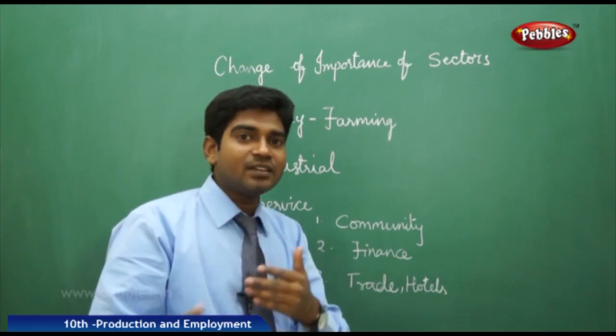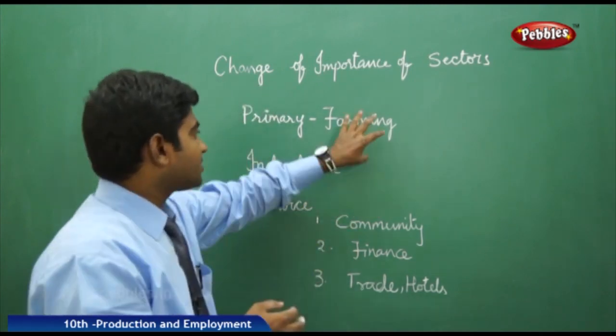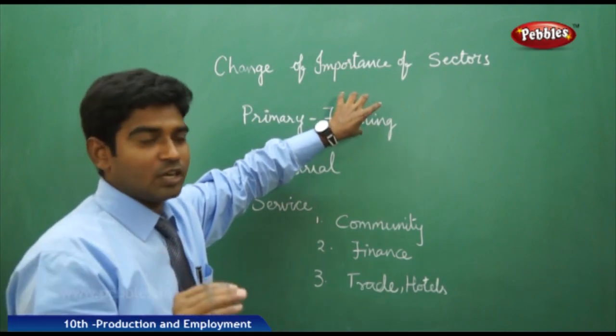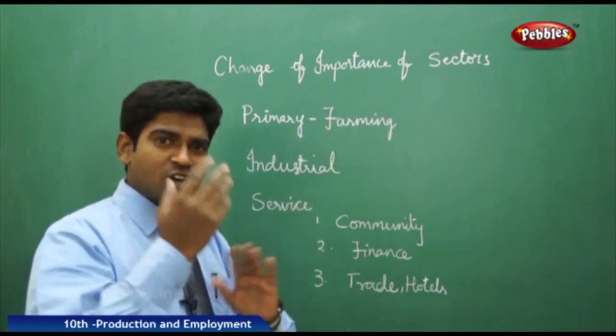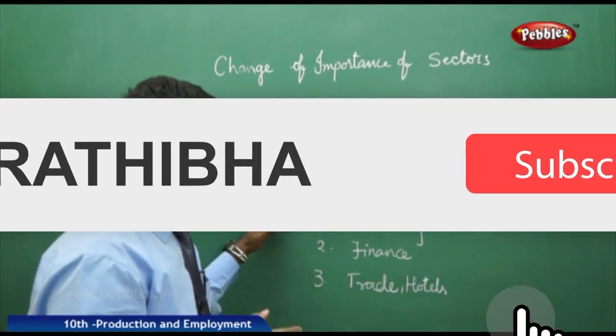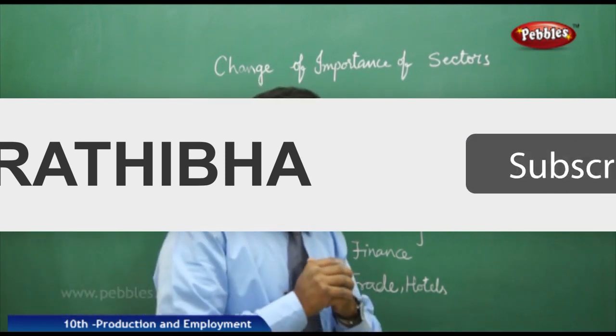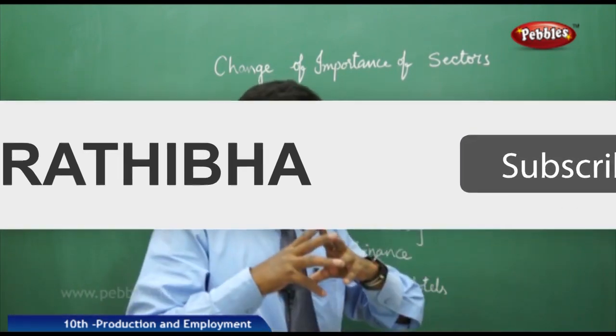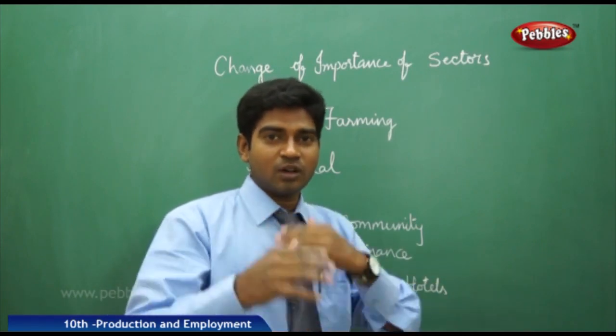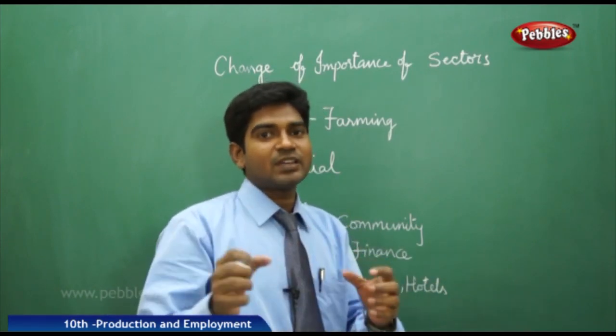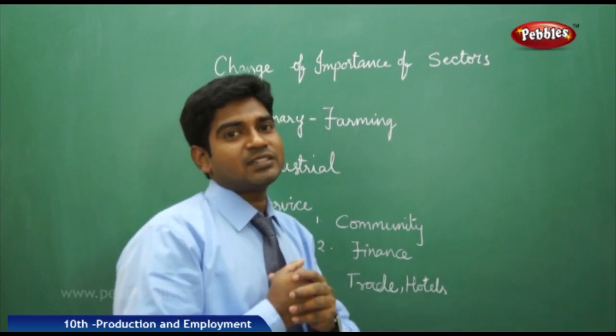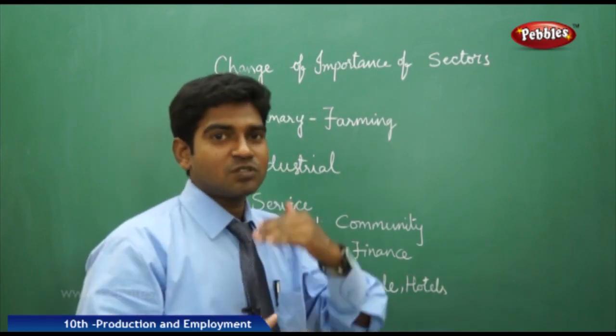But in the last 30 years, the trend has completely changed. The production in farming has increased a little bit. Industries have contributed 20%, but the service sector has contributed to a very large extent, and it has become the highest share of GDP in most countries, and in the developed countries it has become a very large proportion of the share.